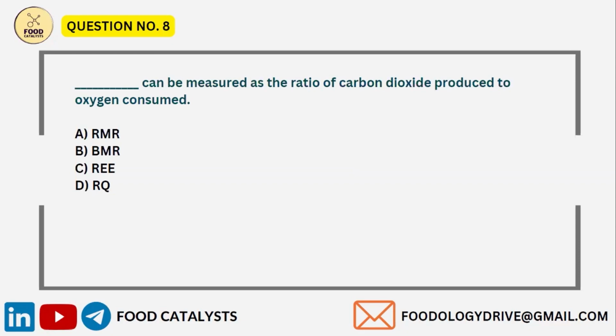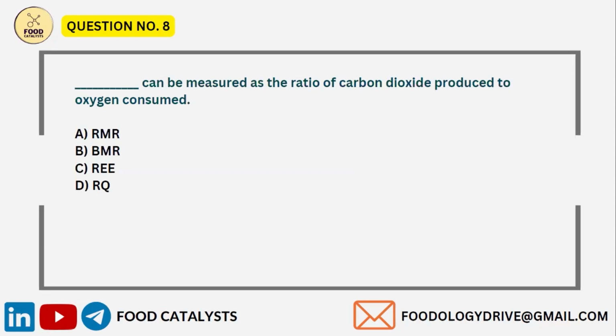So starting from basal metabolic rate, it is basically the amount of energy used when you are lying still but you are awake. This energy is the minimum energy that is necessary to keep your organs working. This basal metabolic rate is basically calculated for at least 24 hours at a stretch.